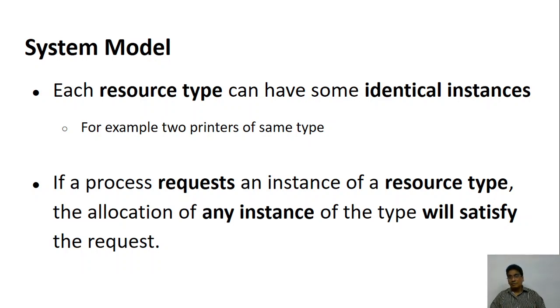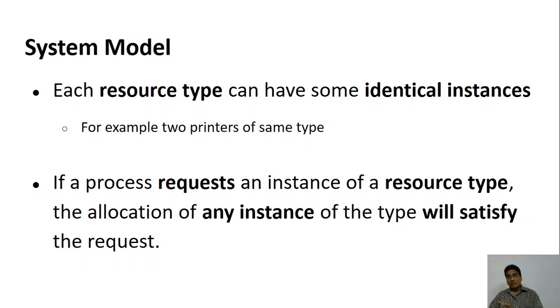Somebody may say that I have a dot matrix printer, I have a laser printer. Now how many printers are there? That's a different thing. So when I say dot matrix type, that means there is more than one dot matrix printer available. Which printer is given, it doesn't matter. So when you go to the mobile shop, you say I want one mobile, and one of the mobiles is given to you.